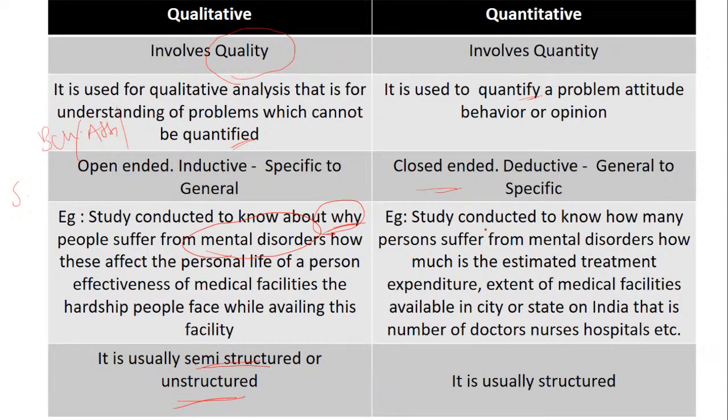If you see over here, the study is conducted to know how many persons, for example, if you take the state of Maharashtra, or the country of India. So in India, what is the mental disorderness? I mean to say, what people are affected by mental disorders. Whether you talk about percentage-wise, 5% of the population, 10% of the population, 15% of the population, obviously you need to quantify them. You need to give the number, and for that you need to base your research on coming up to a number.